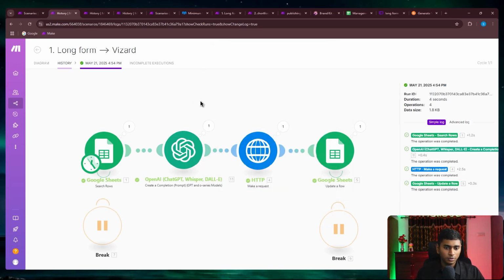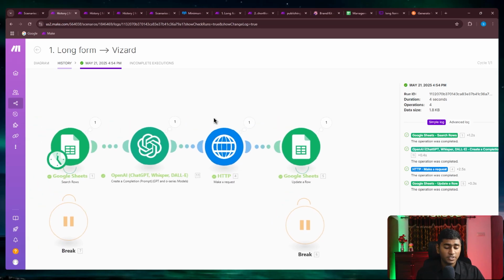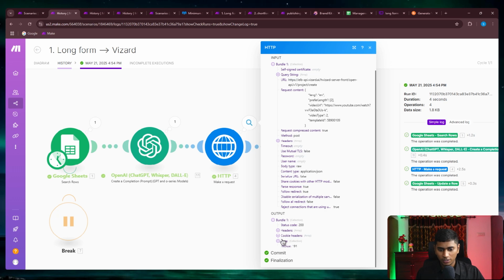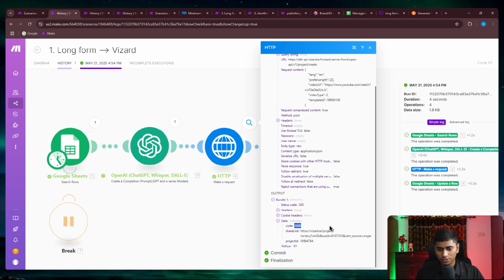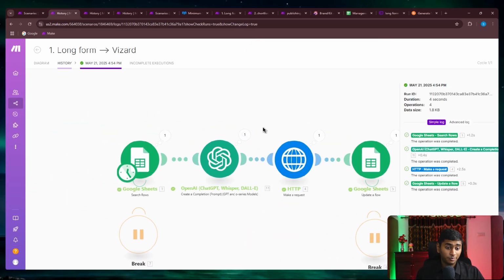So it gives 2, and after that we send the request inside. We just send a request inside Vizard, and Vizard is going to say 200. 200 means the request was successful. And after that, this is the requested content, and then we just have to update the row. So this is basically the first process.